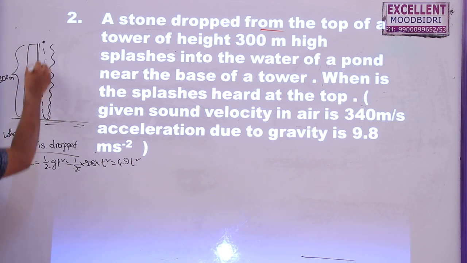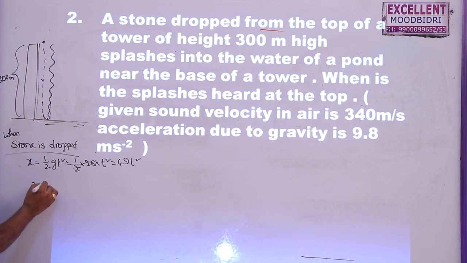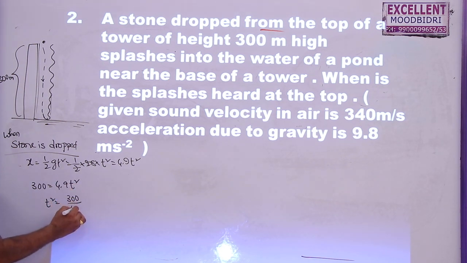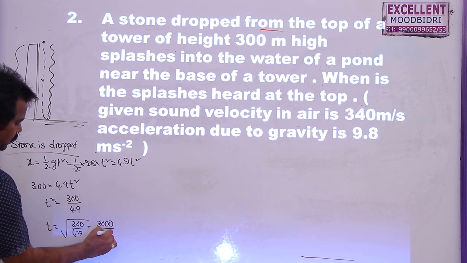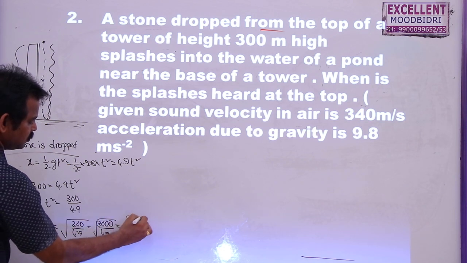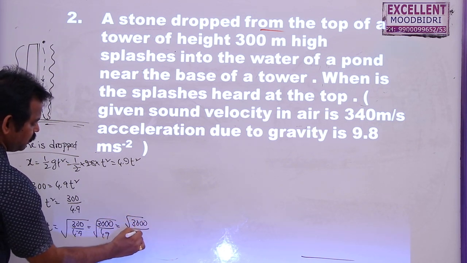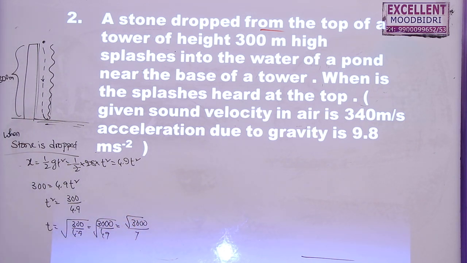The height of this tower is 300 meters. So 300 is equal to 4.9 t square. So t square is equal to 300 by 4.9, or t is equal to root over 300 by 4.9, or 3000 by 49. So this is root of 3000 by 49, that is root 3000 by 7.